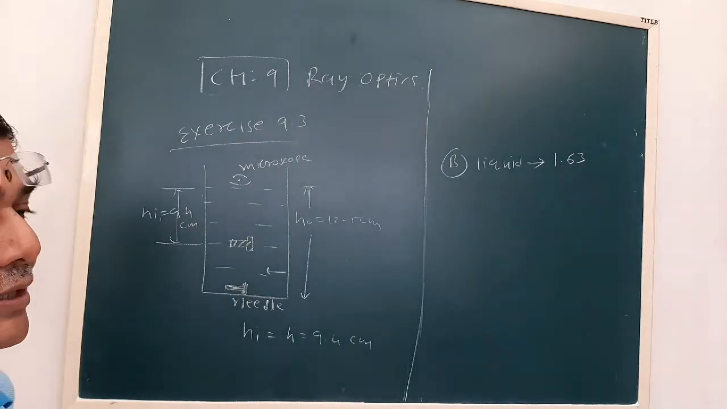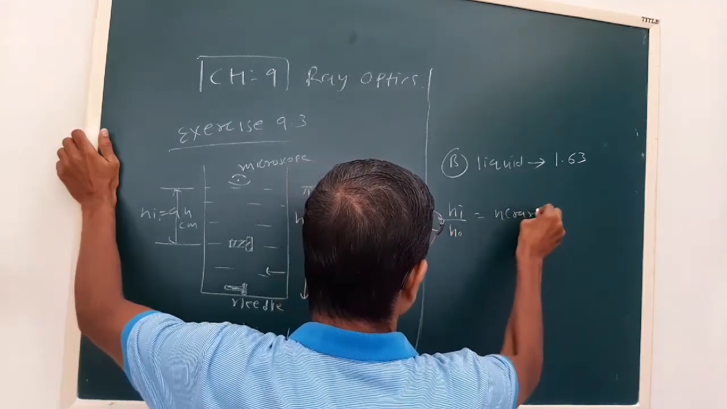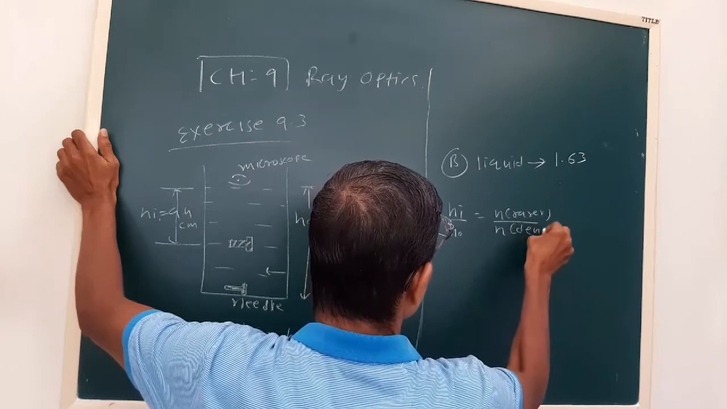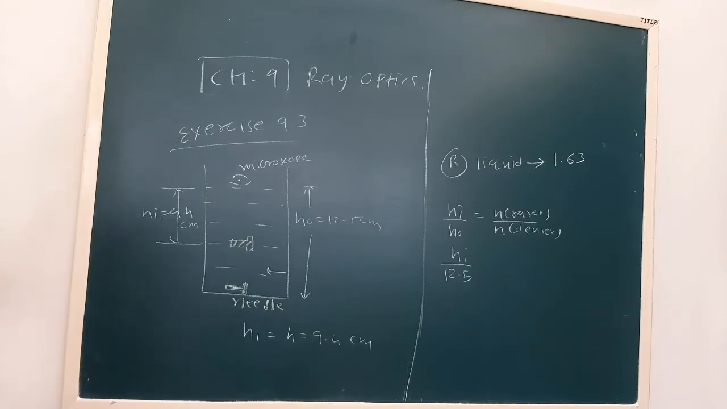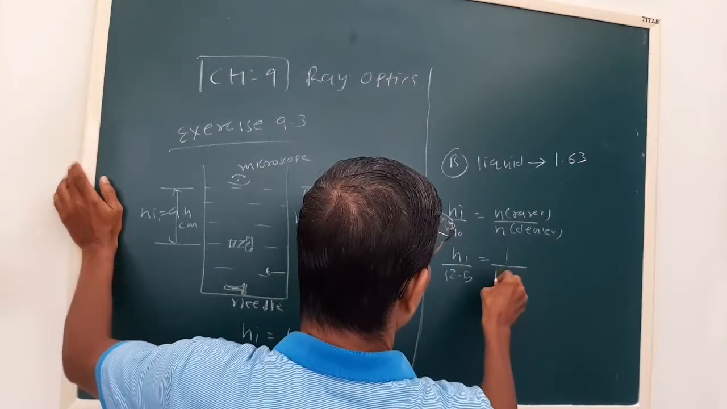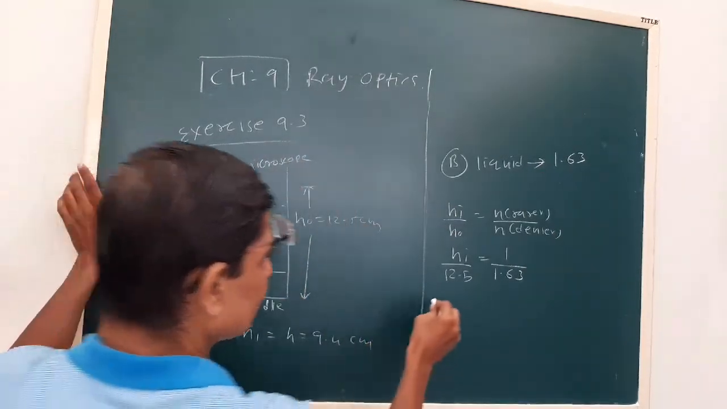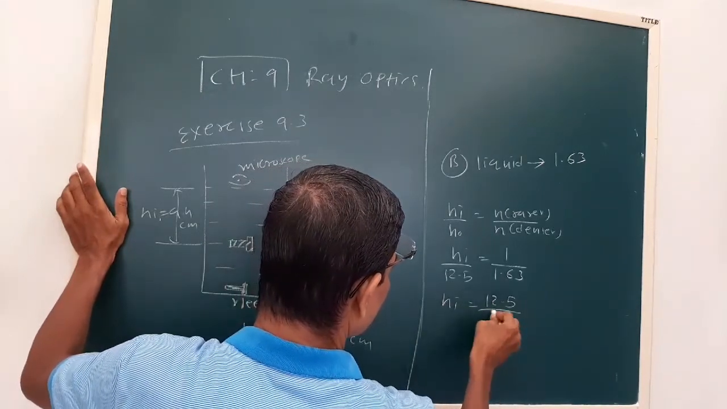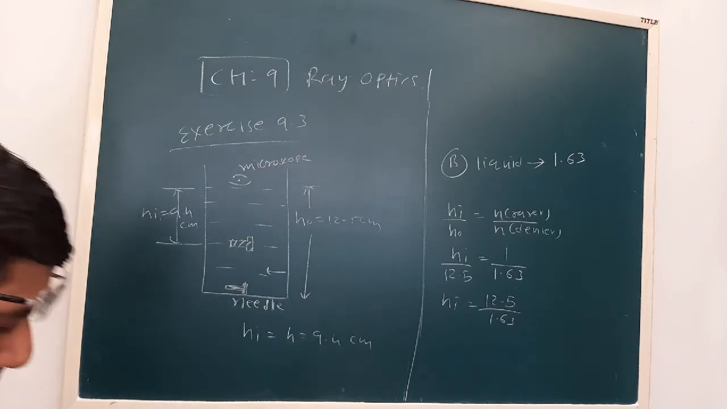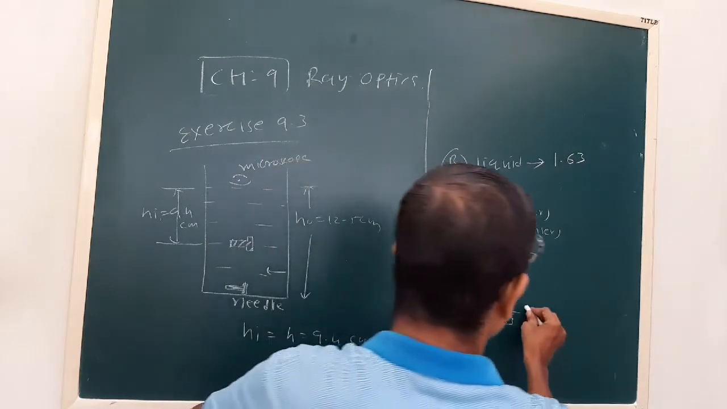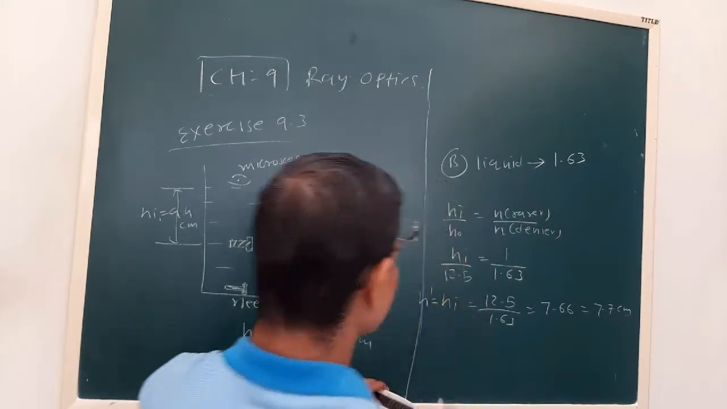Now when the liquid is changed, we use the same formula, HI upon HO is N rarer upon N denser. Now HI we have to find out, HO will remain the same. Why? Because the position of the needle remains the same. N rarer is 1 and the refractive index of the liquid is 1.63. So how will our HI change? So that we can obtain as 7.66, that is 7.7. Let us call this H dash.